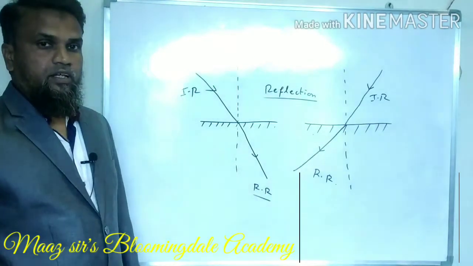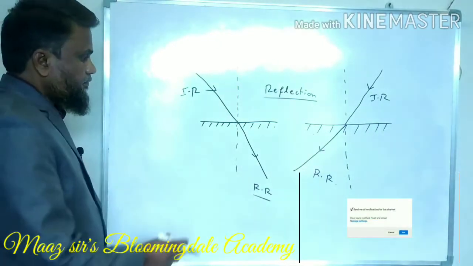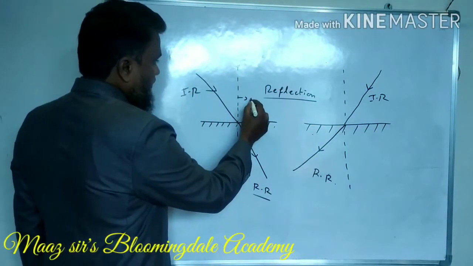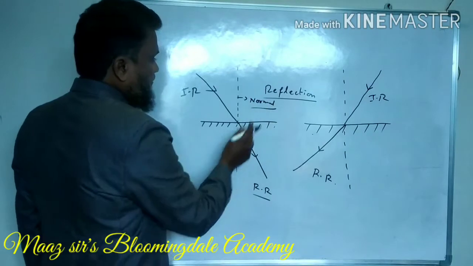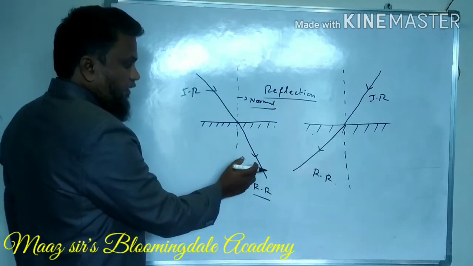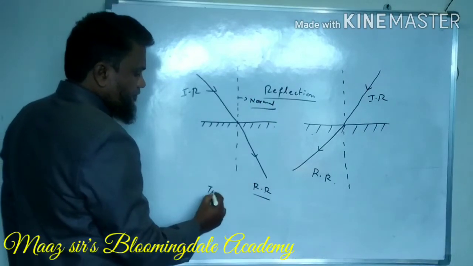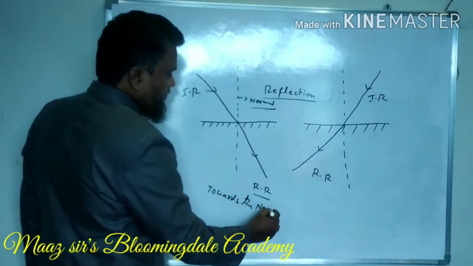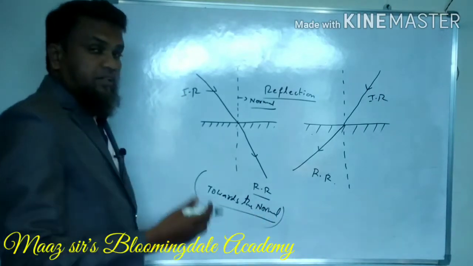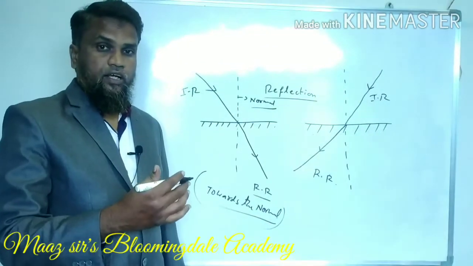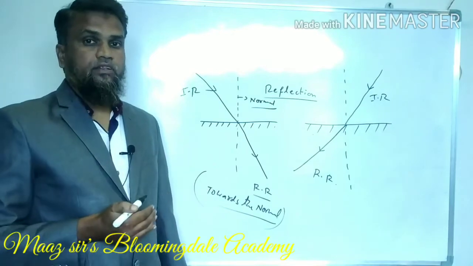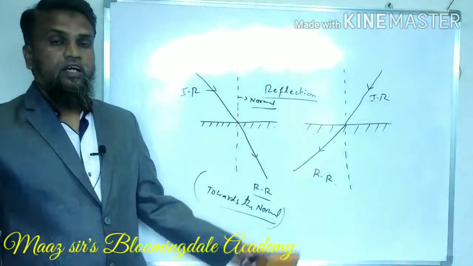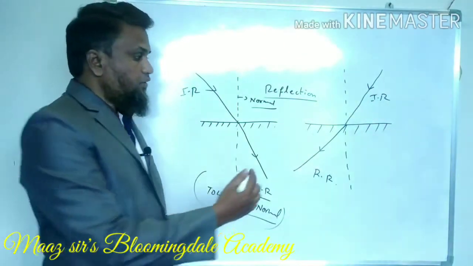So obviously in this case, this is the incident ray and this is the normal. So we can observe that this reflected ray is towards the normal. After reflection, the ray is coming towards the normal, whereas in the second situation, the reflected ray is going away.